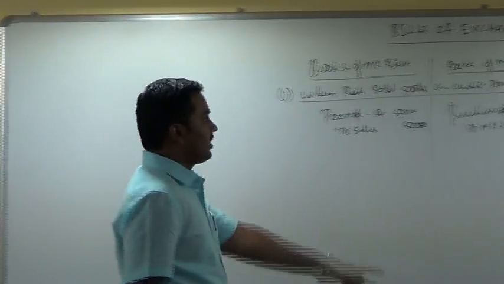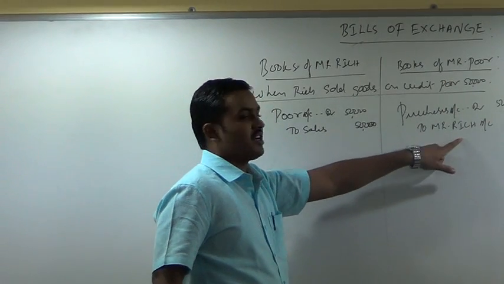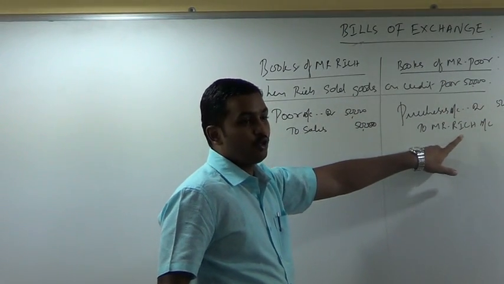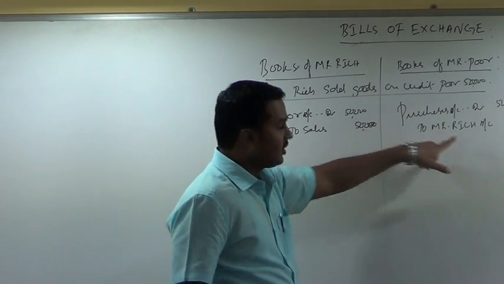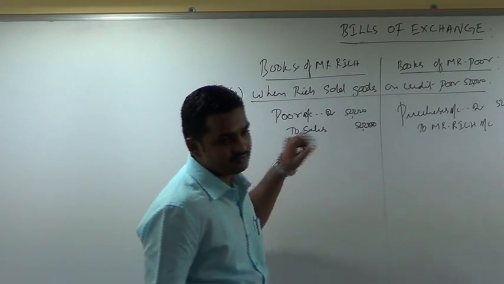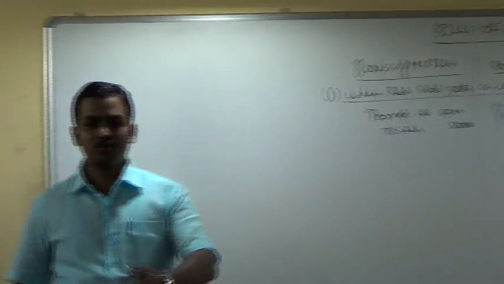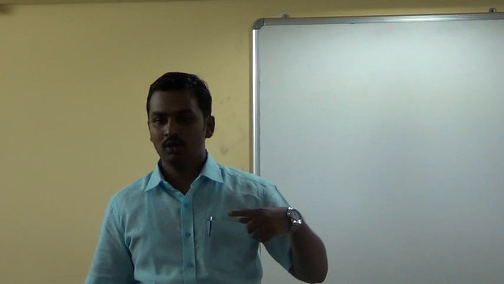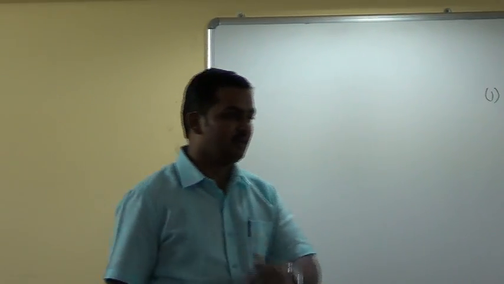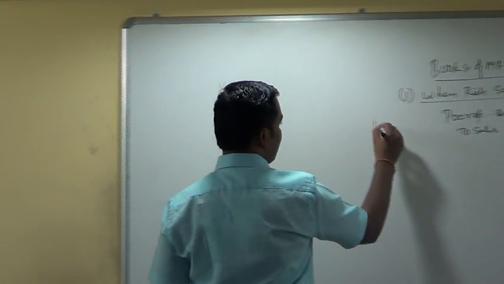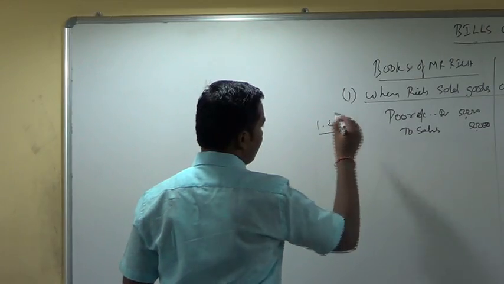See, now because of this entry in the books of Mr. Poor, Rich has become a creditor. Poor is showing Mr. Rich as a creditor. Now who has to pay money to whom to settle the liability? Poor has to pay money to Rich to settle the liability. But is he immediately able to pay money? Instead of paying money, he is giving a bill. Write the date also here, 1st April 2014.